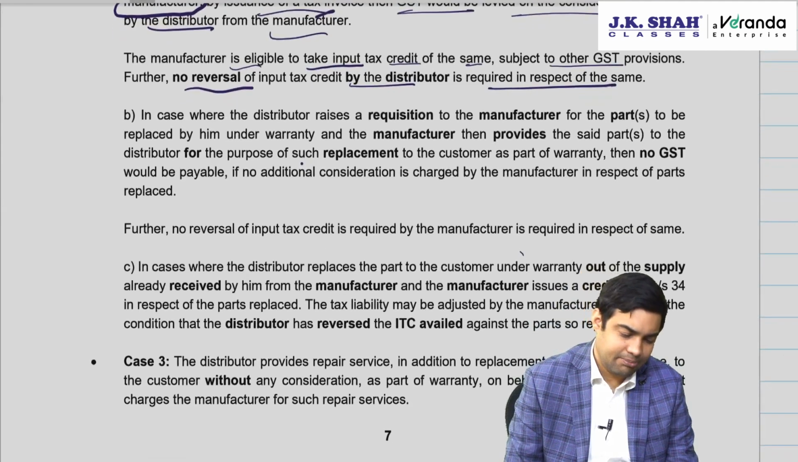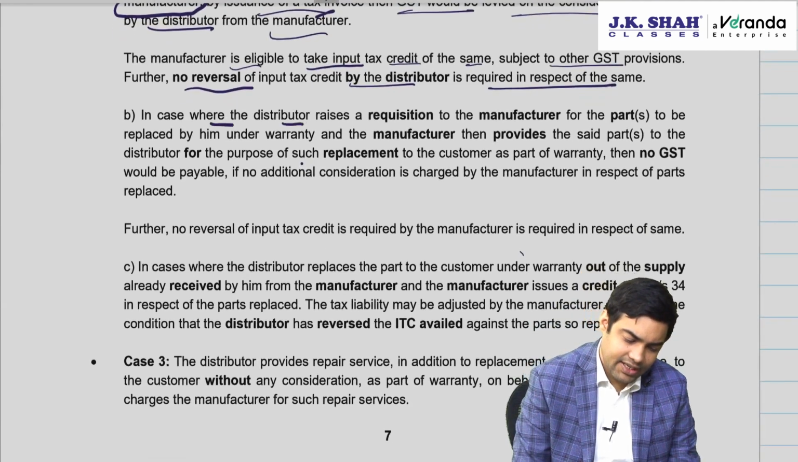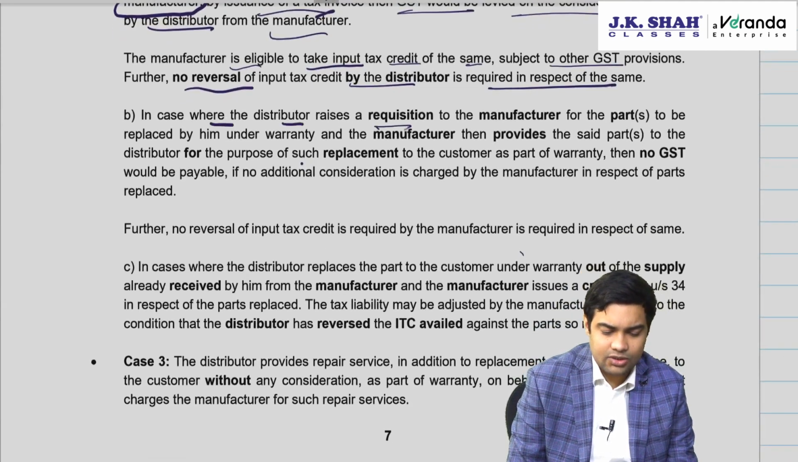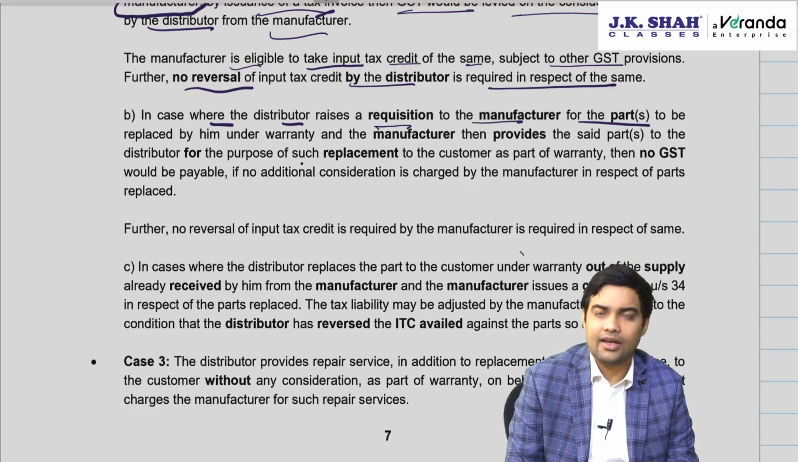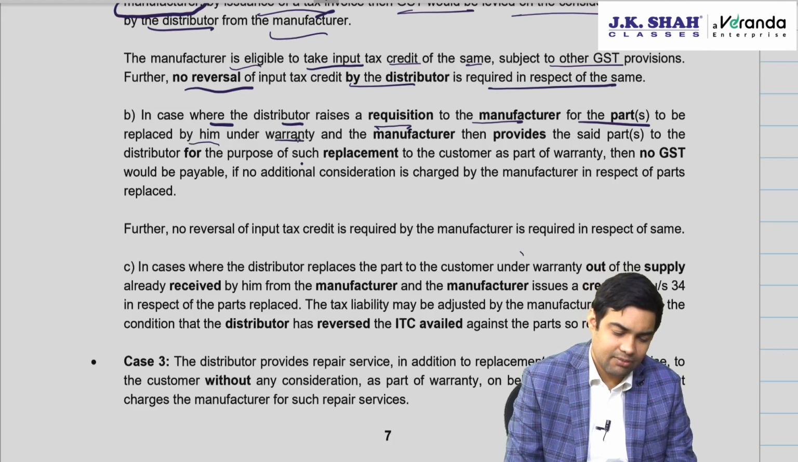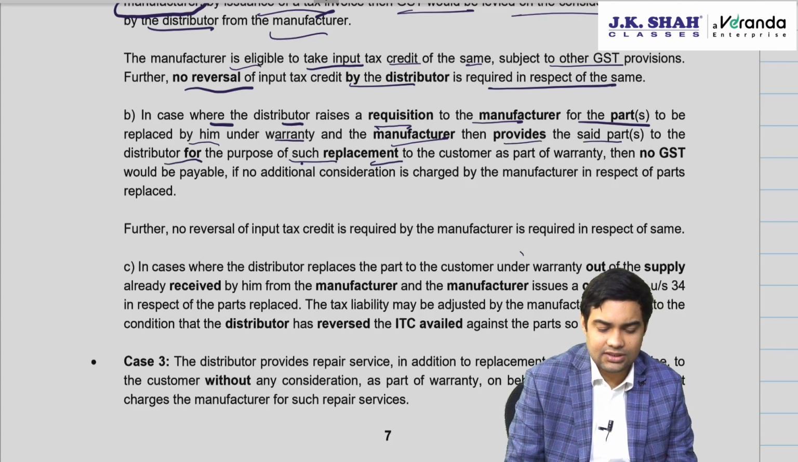Okay, let's see B. In case where the distributor raises a requisition to the manufacturer for the parts, he says send me the part. The dealer says to the manufacturer, I have used one part, send me back one part to be replaced by him under warranty, and the manufacturer provides the said part to the distributor for the purpose of such replacement to the customer as part of warranty.